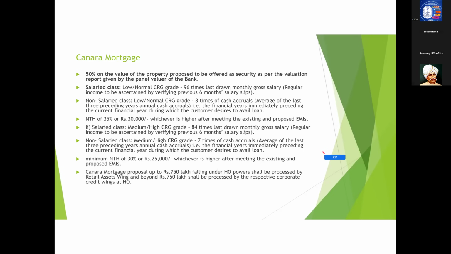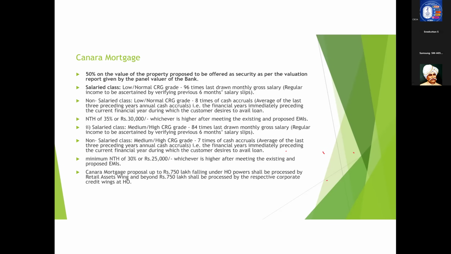There also it is classified into two categories, that is salaried class and non-salaried class. Now coming to salaried class, if they are low and normal CRG rate, the loan quantum is 96 times of last drawn monthly gross salary.